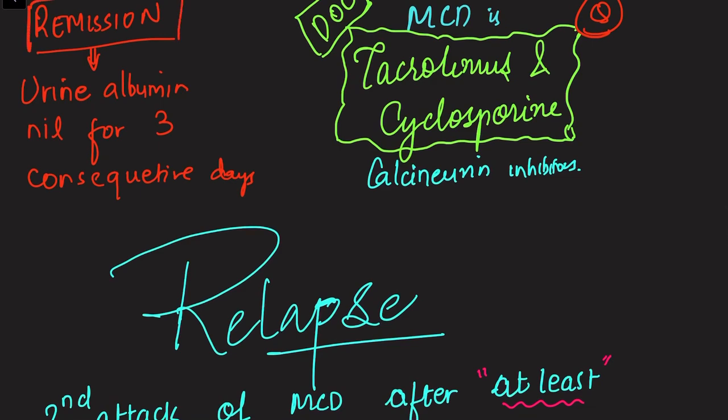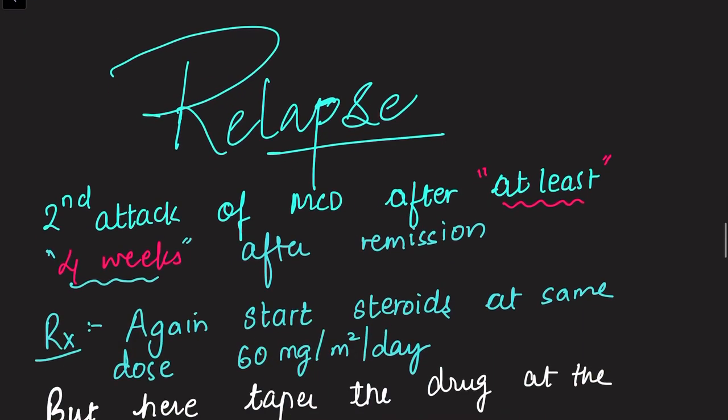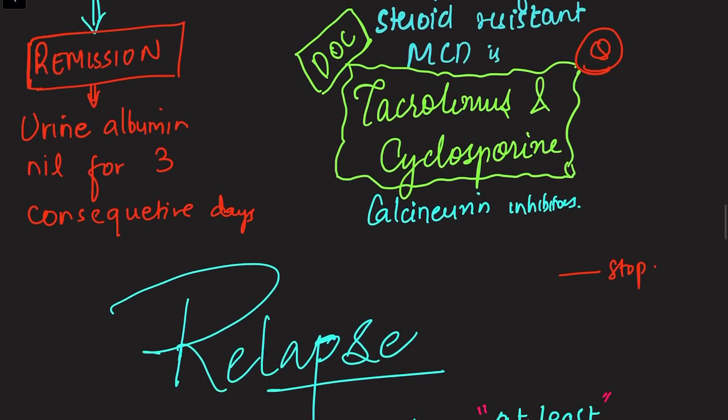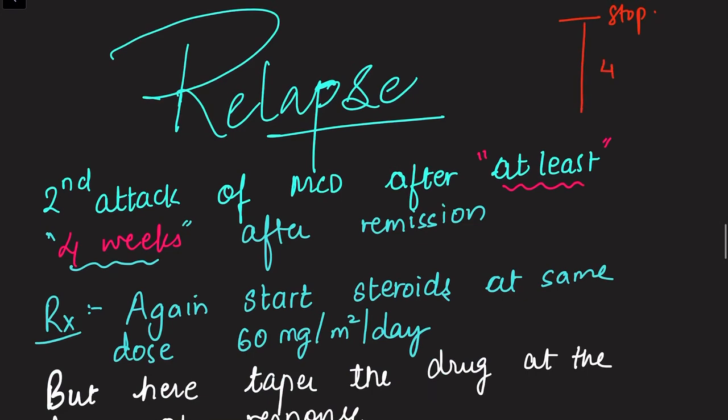Now talking about remission: urine albumin nil for 3 consecutive days is known as remission. Relapse is a second attack of MCD after at least 4 weeks of remission. It means you have stopped the drug and the patient is fine, the albumin is nil for 3 days, so he has gone into remission. If he comes back after 4 weeks or more, he is known as a relapser. The minimum gap should be 4 weeks.